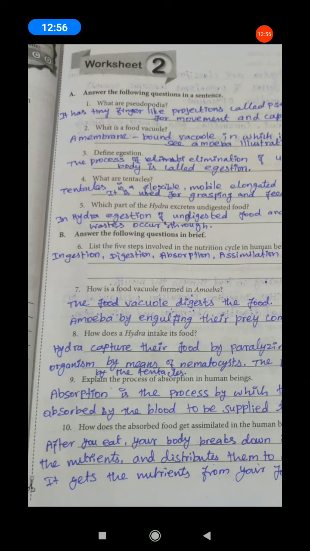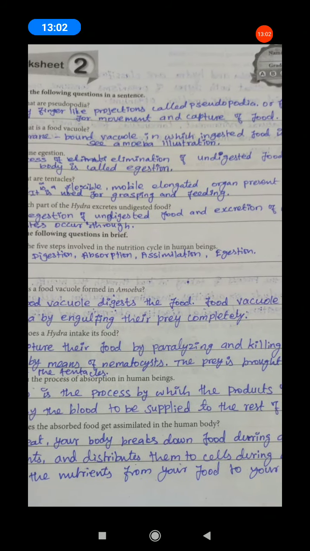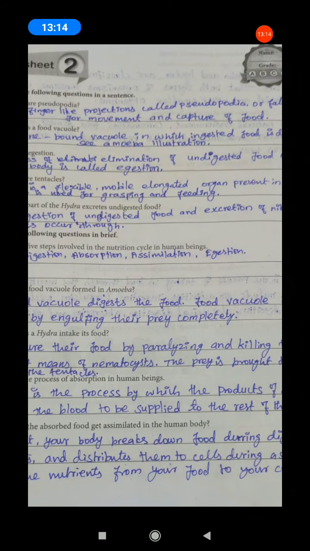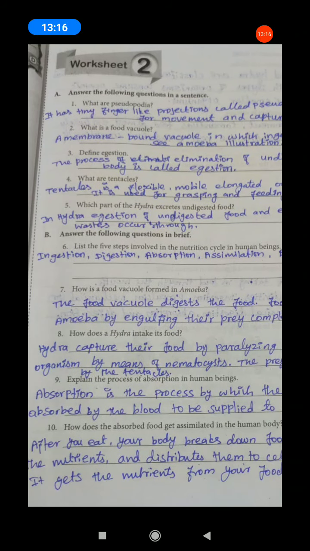The 5 steps of nutrition in the human cycle are ingestion, digestion, absorption, assimilation and egestion. You write the explanation in your classwork note.